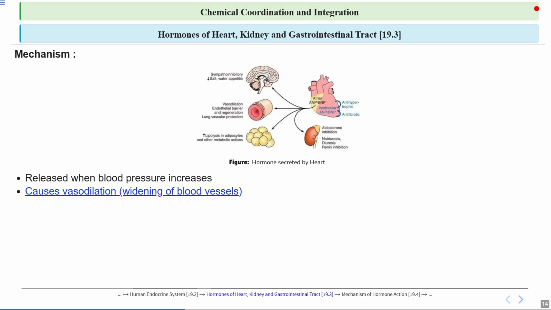It occurs when the smooth muscles in the vessel walls relax, allowing the vessels to expand. This whole process is caused by various factors such as the release of certain chemicals like nitric oxide, which signals the muscles to relax. As a result, blood flow increases, which helps deliver more oxygen and nutrients to tissue, especially during physical activity or in response to injury. This is a key mechanism in regulating blood pressure and maintaining proper circulation in the body.